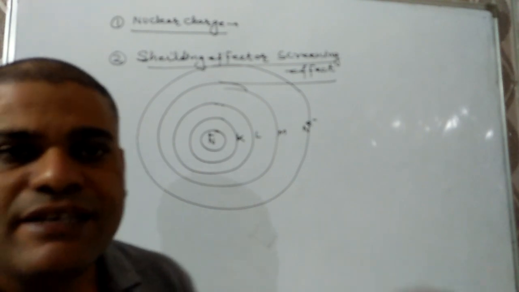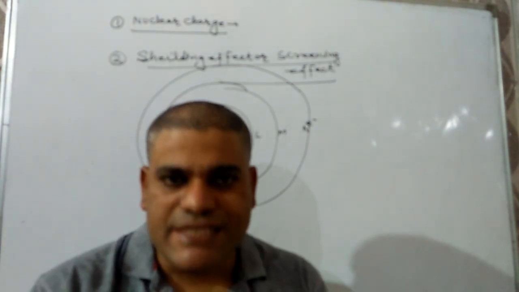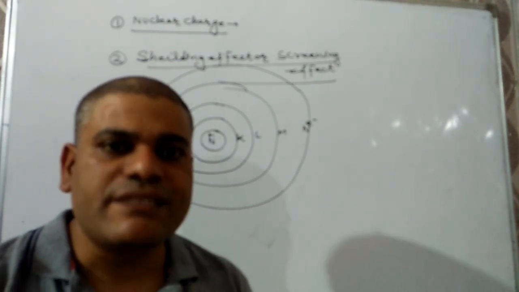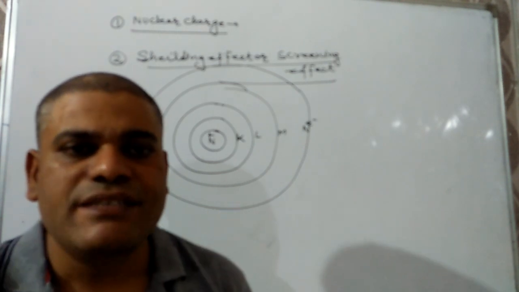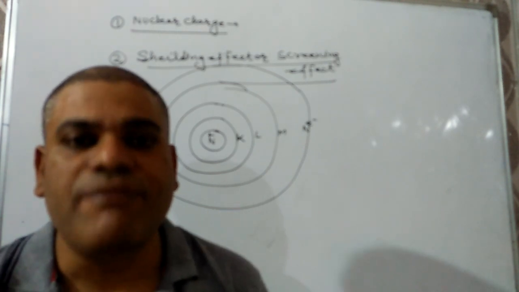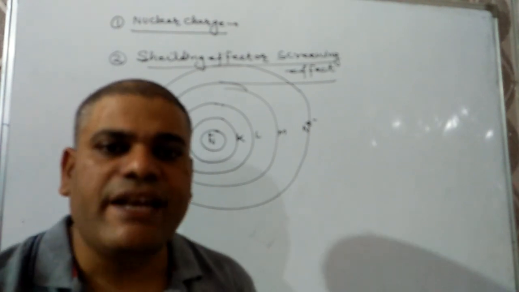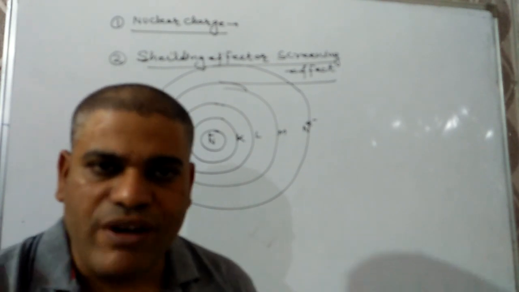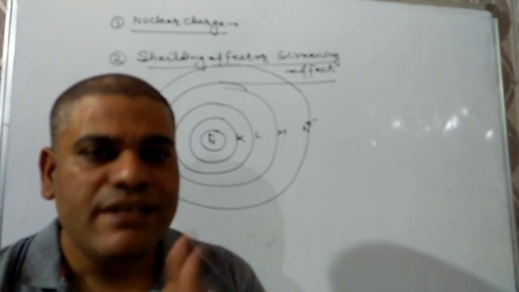I am repeating, screening effect or shielding effect is defined as the repulsion of outer shell electron by the inner shell electrons near the nucleus. That effect is known as shielding effect or screening effect. Hence, the more the screening effect, the larger the atomic size.